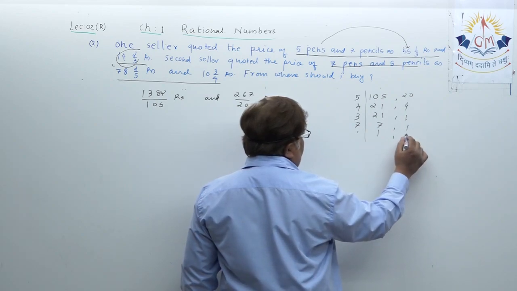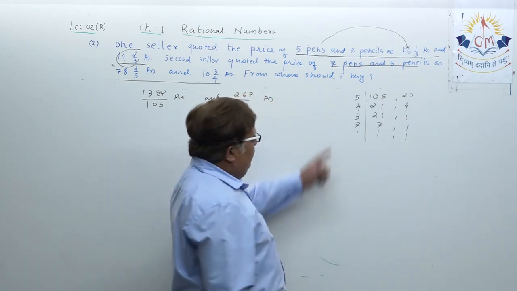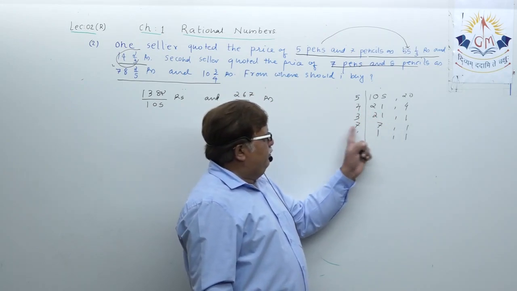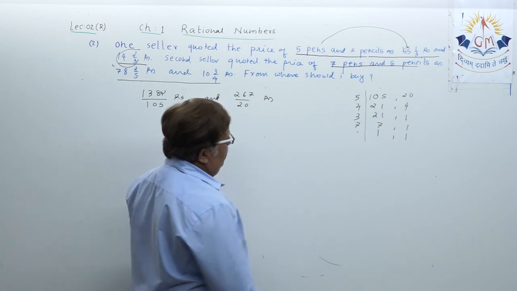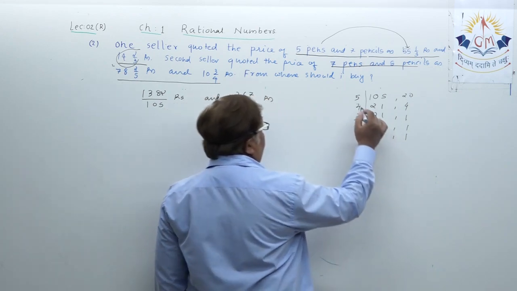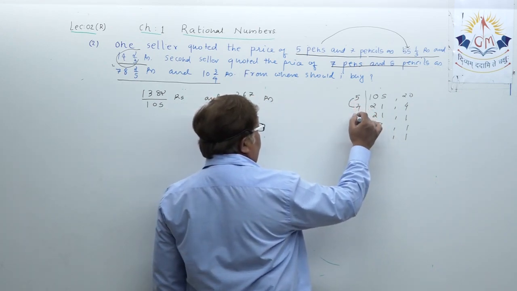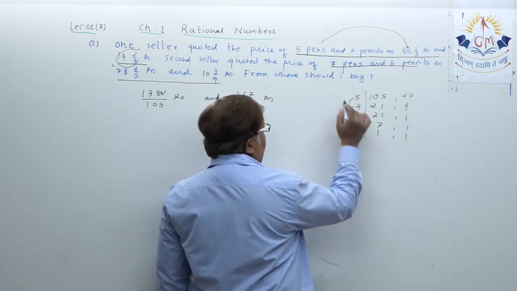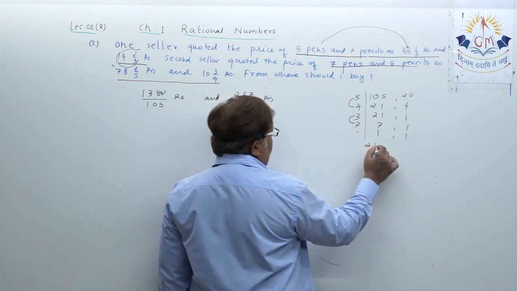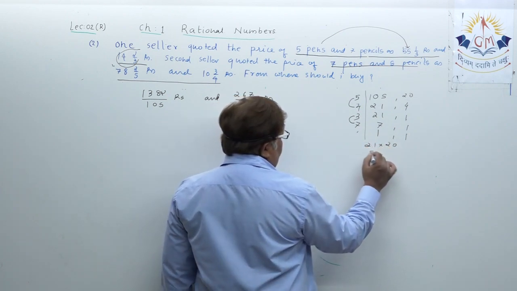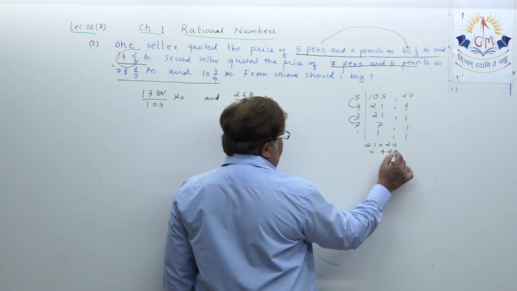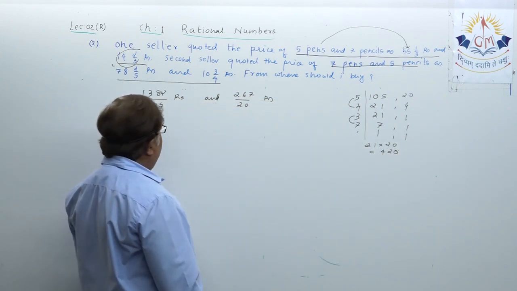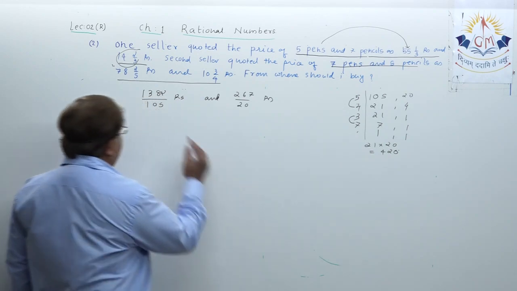This way we can continue, dear student. What is the LCM? 5 4s are 20, 7 3s are 21, 21 into 20, that is 420, is the LCM.